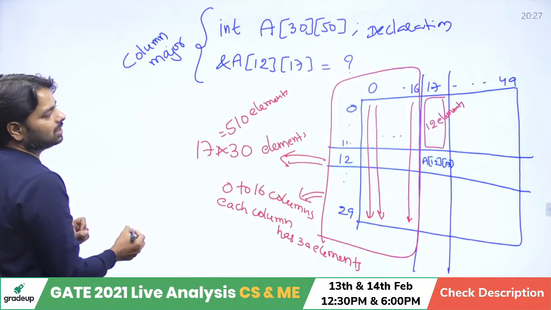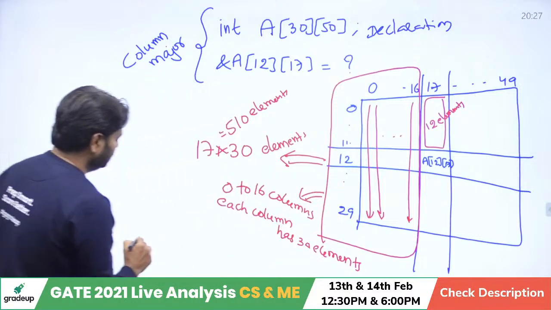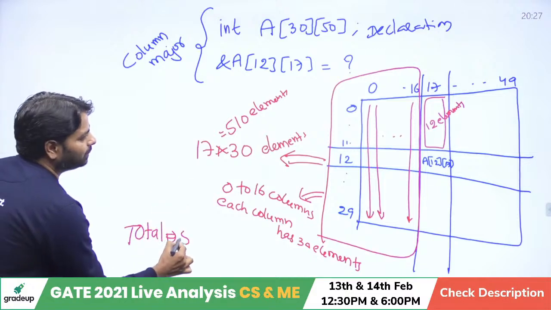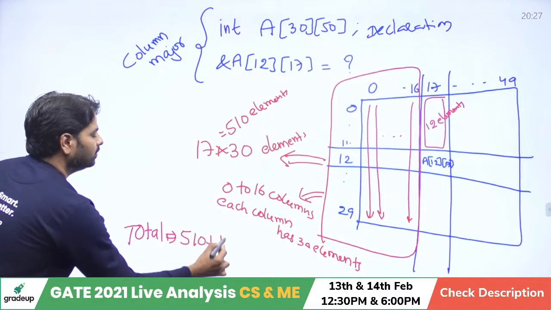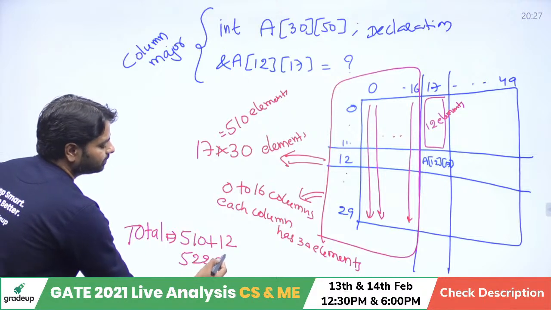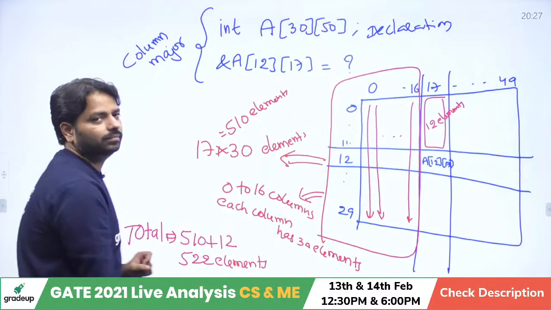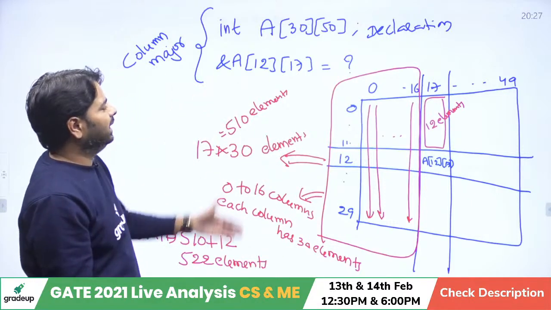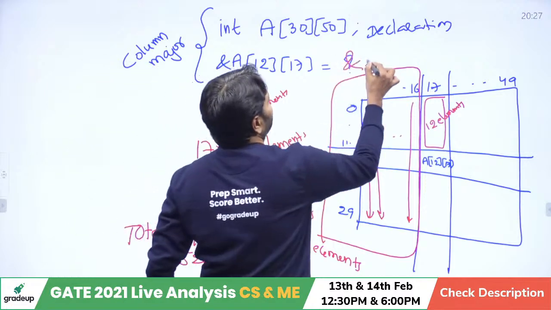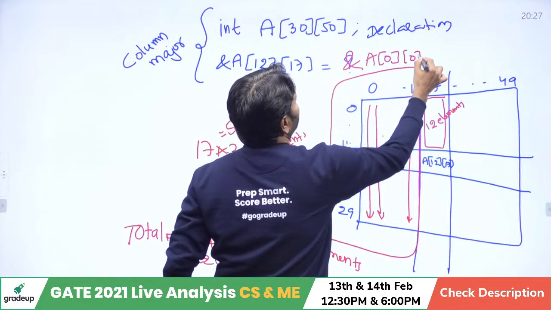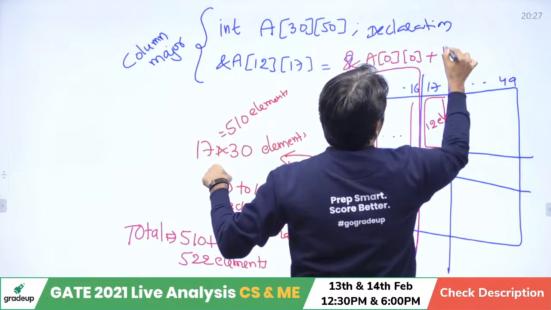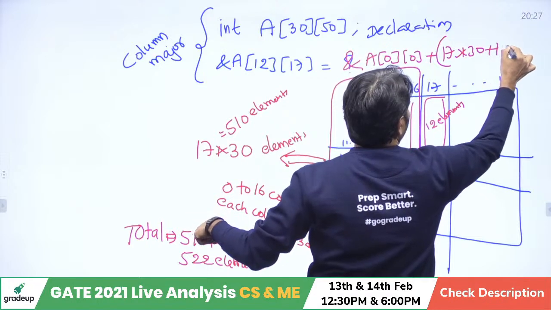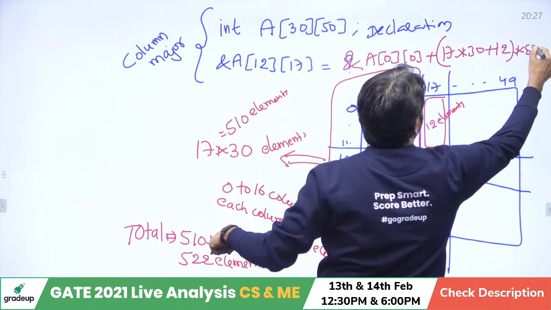Total elements you will have before the element, you have 5, 10 plus 12, 522 elements. Just write the answer now directly. You have address of A of 0 0 plus you got the answer like 17 into 30 plus whatever it is, 12 into size of int.